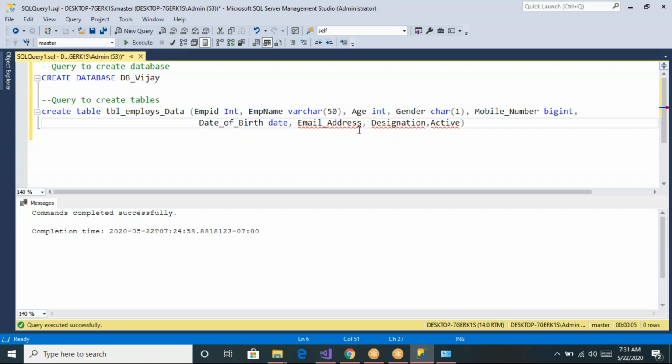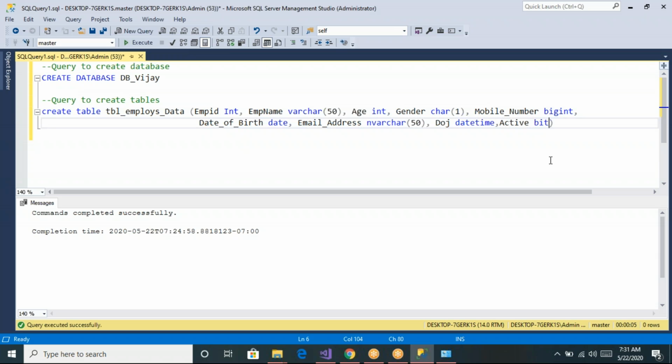Okay, email address, so let me make it nvarchar of, let us say, 50 characters. And designation, let us say this also as varchar. Or instead of designation, let me go for something like DOJ, date of joining, as datetime. And active: I want to store boolean data, either 1 or 0, so specify the data type as bit.